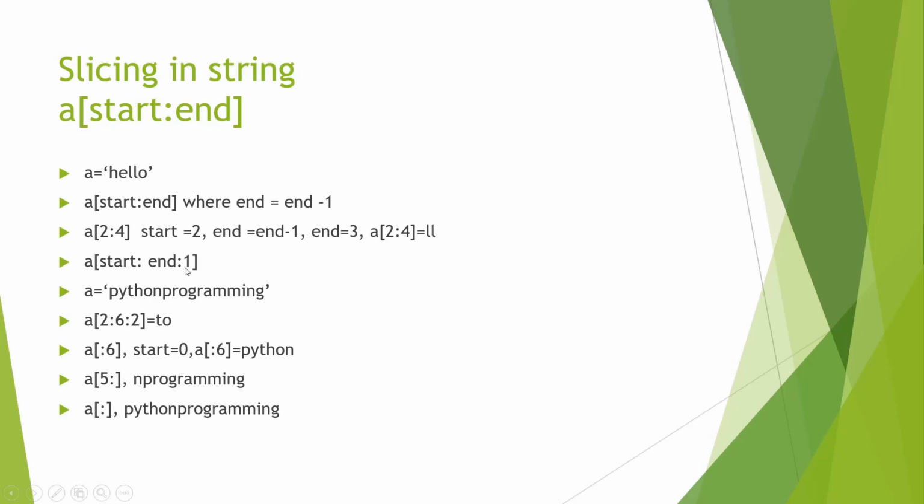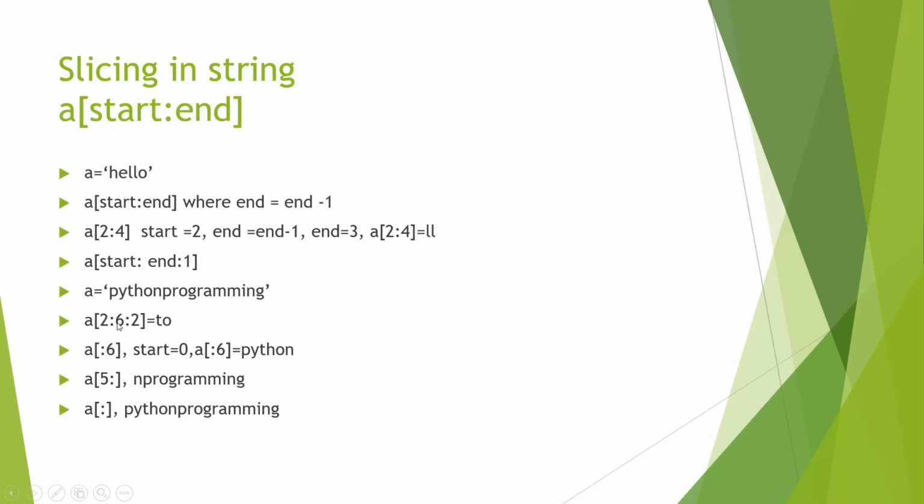Now if it goes from 1 to 2, then when we are moving from left to right, it's going to jump 2 characters. We can see in this example, when we store the Python programming string within A and use the slicing syntax 2 colon 6 colon 2, we will start from point 2. 0 is P, 1 is Y, and 2 is T. So we will start from T and go all the way to 6.